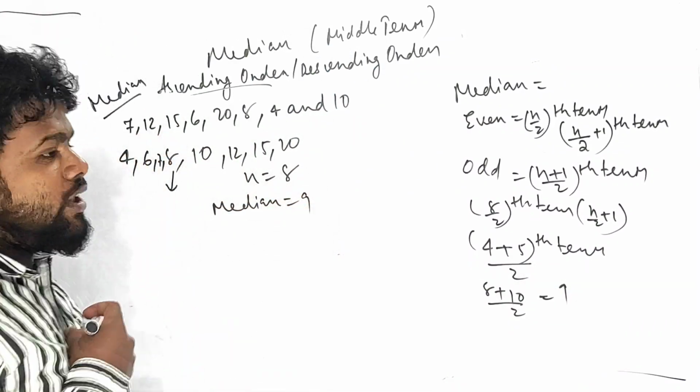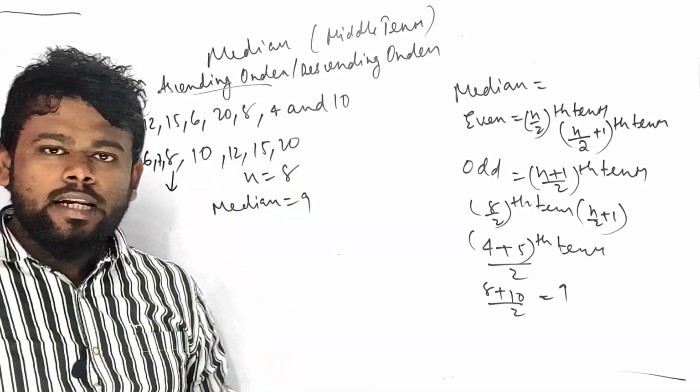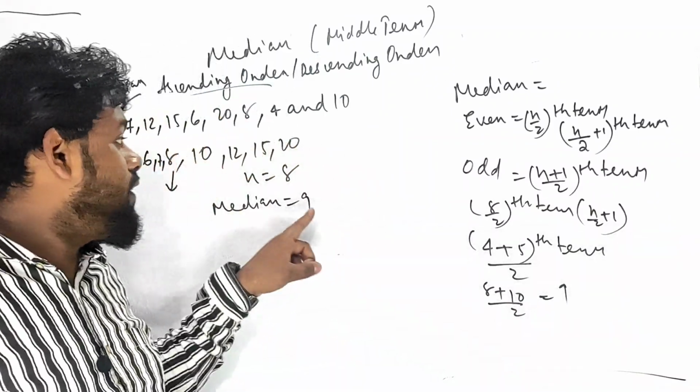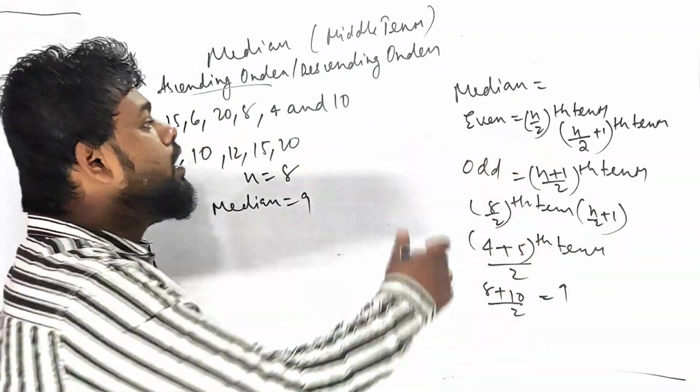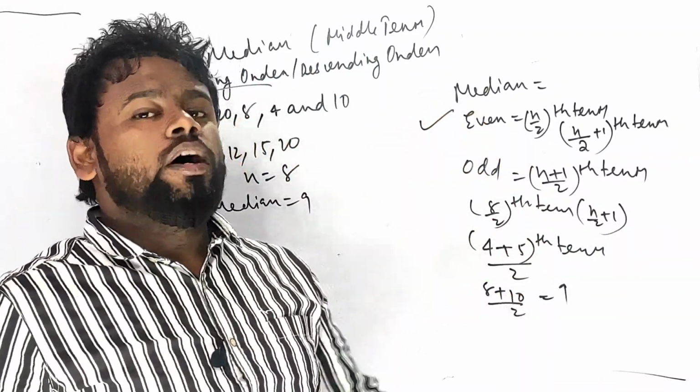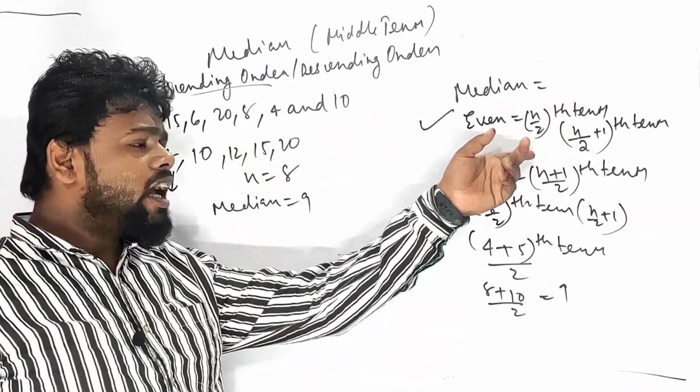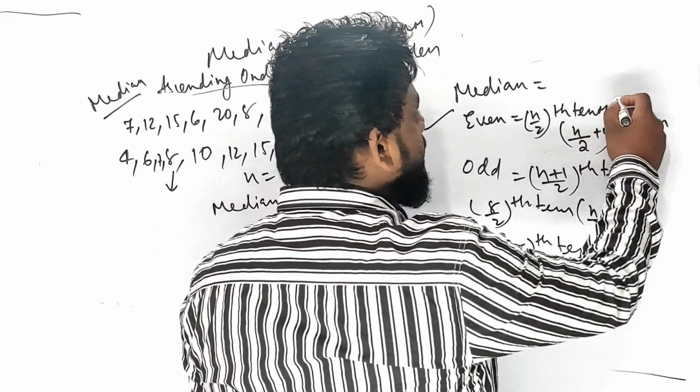Did you understand? So let me have a recap. N equals 8. N equals 8 is all about the number of observations. If the number of observations is even, you have to apply this kind of formula, which is the n upon 2th term, or else you can put the n upon 2 plus 1th term. Is it clear?